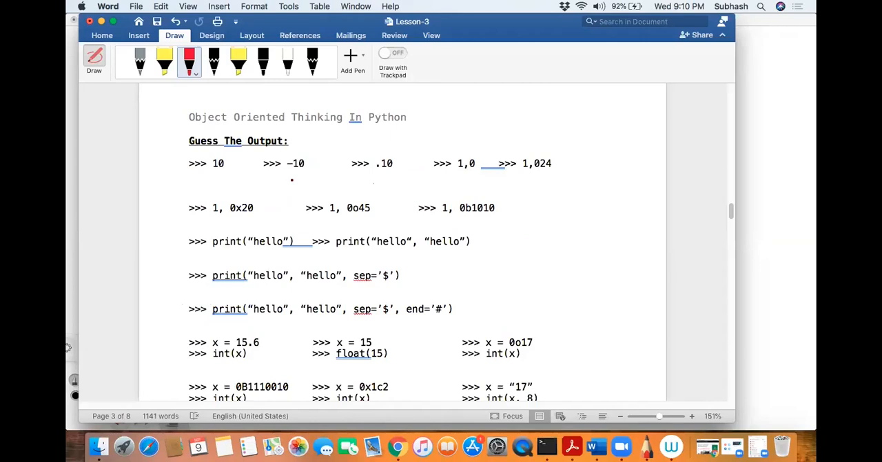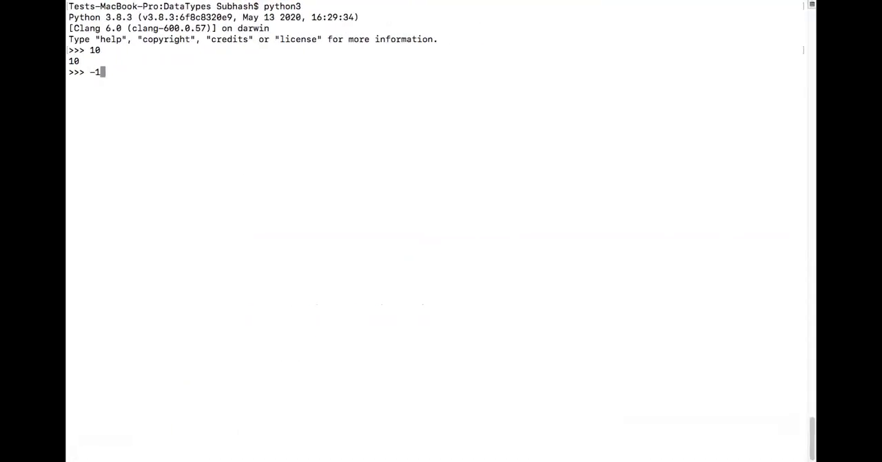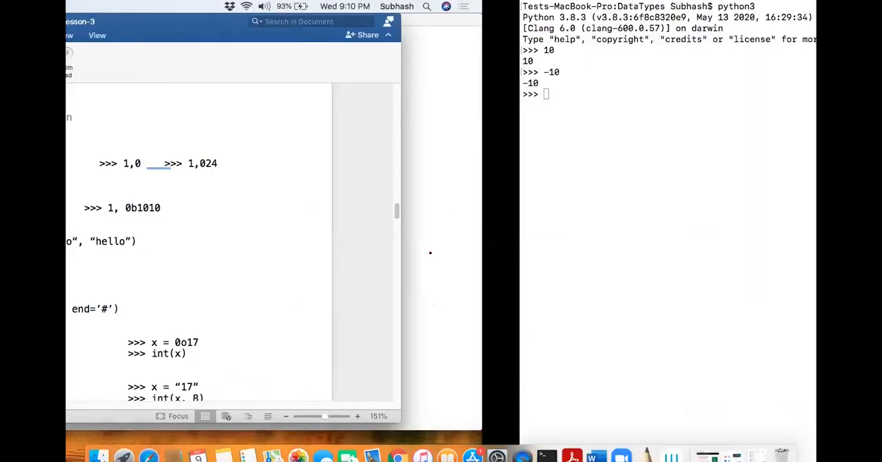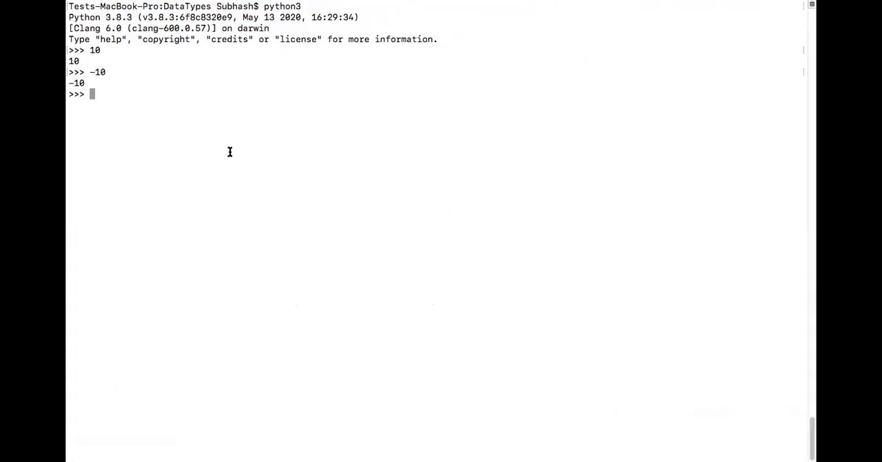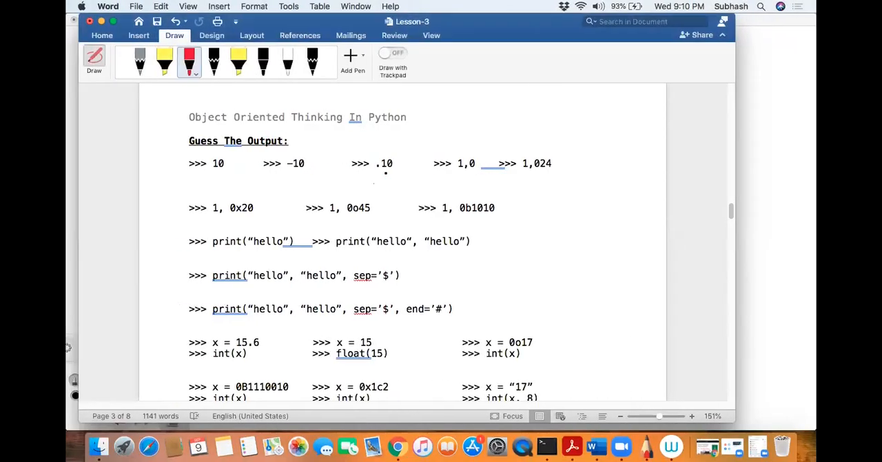Second one, can you put that in the chat box? When I say minus 10, what will be the output? Minus 10. Guess, don't type it, just guess so that we can go ahead and try it out. You can try it out later. Minus 10 will give the output as minus 10. Okay, this is basically an interpreter. It will automatically take the command and give you the output.